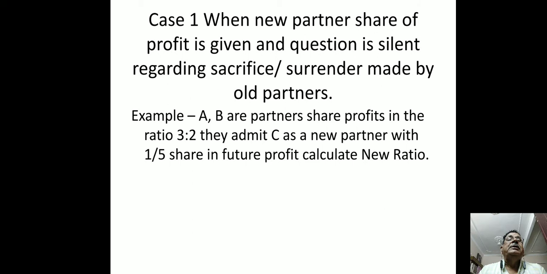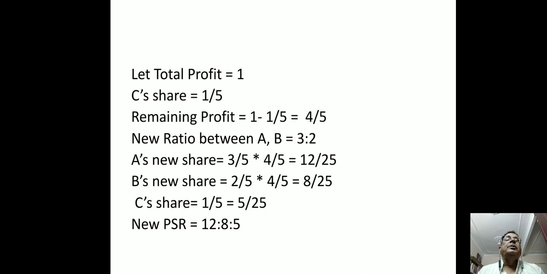They admit C as a new partner with 1/5 share in future profit. Calculate the new ratio. Here the old ratio of old partners is given and the share of the new partner is given. So in this case we have to use the remaining profit method.